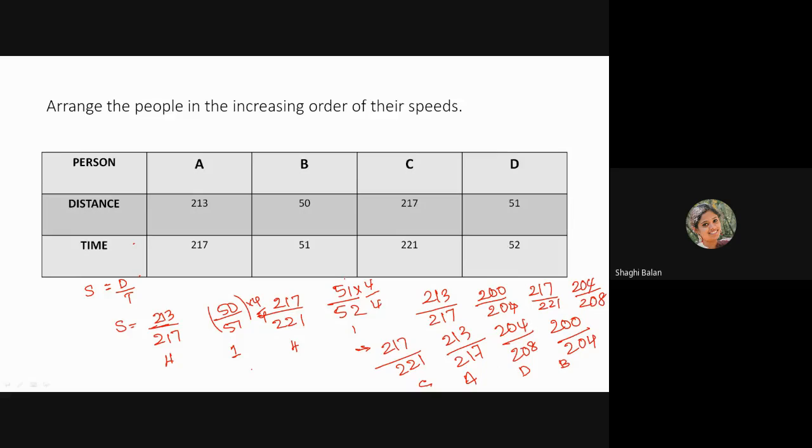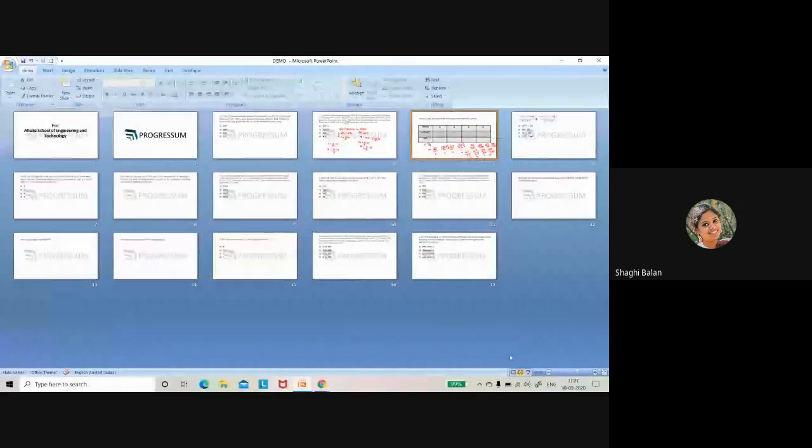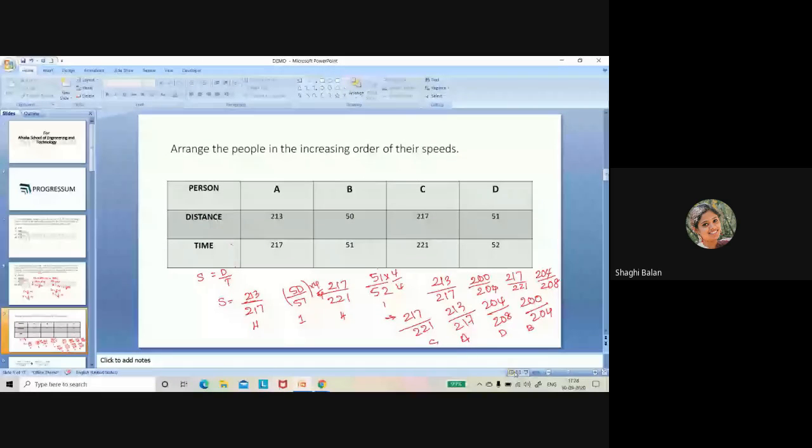Are there any doubts, guys? If you have any doubts, feel free to ask me. Got it? How to do this? Speed is distance by time. Write it as a fraction. Then check the difference between the numerator and denominator and make it a common difference in all the fractions. Then check whether it is a proper fraction or not.